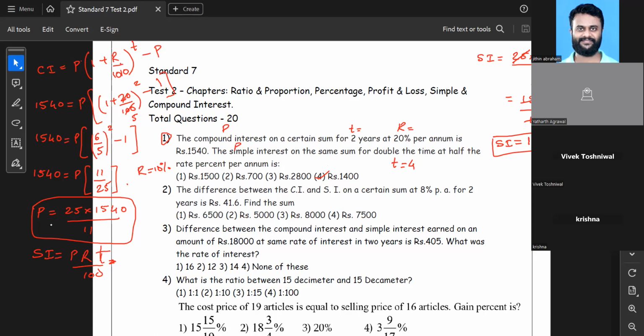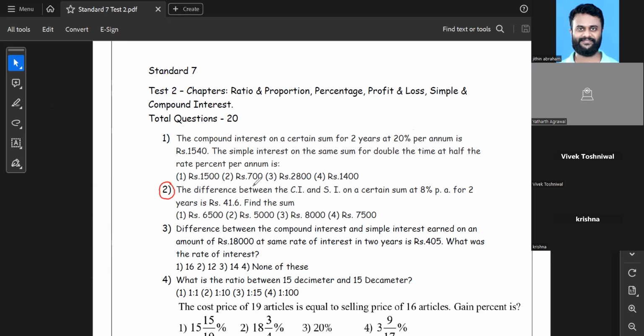I'm erasing this. So the second question says the difference between CI and SI on a certain sum at 8% for 2 years is 41.6. Find the sum. So we know the formula for CI. CI is basically P in the bracket 1 plus R upon 100, raised to T, minus P. And SI is PRT upon 100.